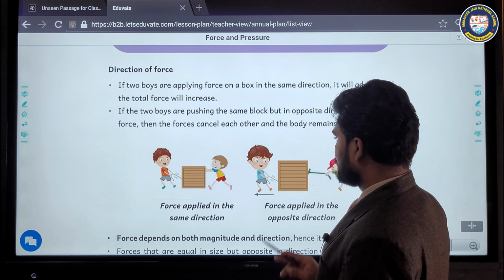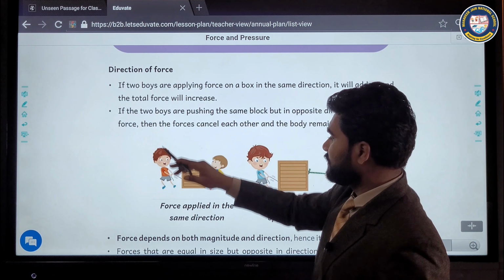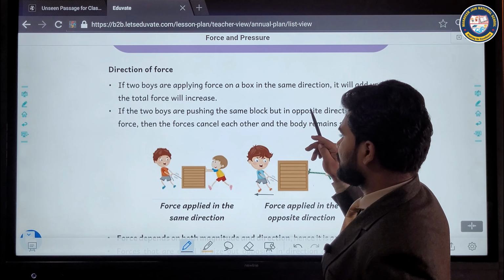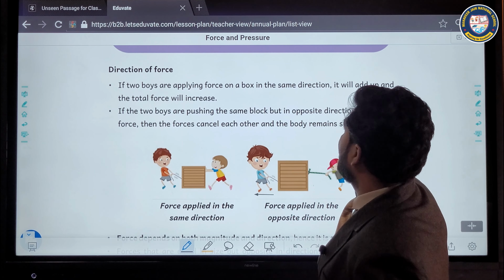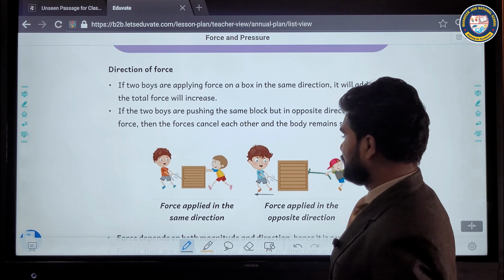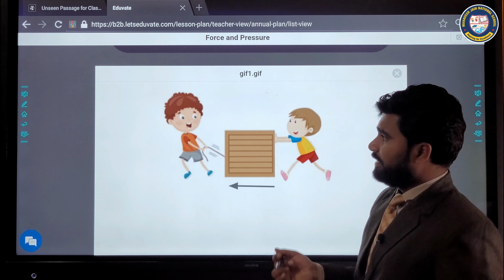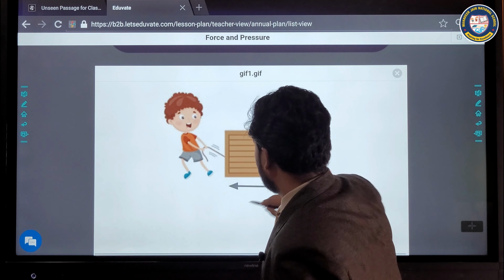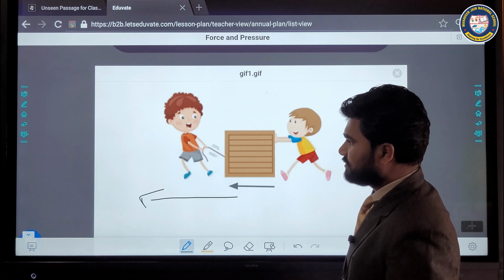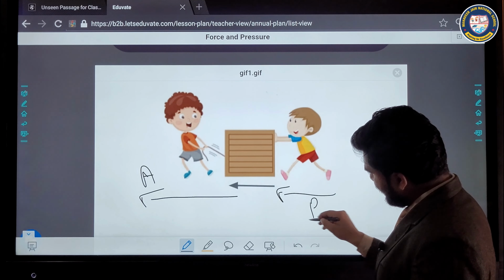Direction of force. Suppose two boys are applying force on a box in the same direction, it will add up and the total force will increase. Suppose this is the image in which this boy is applying the force in this direction, and this boy is also applying the force in this direction.